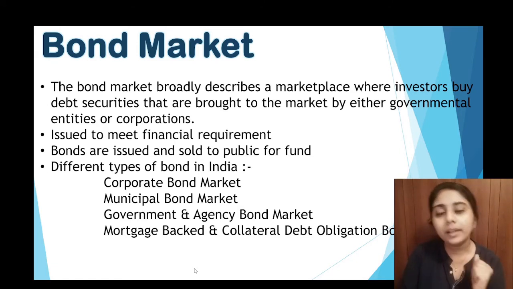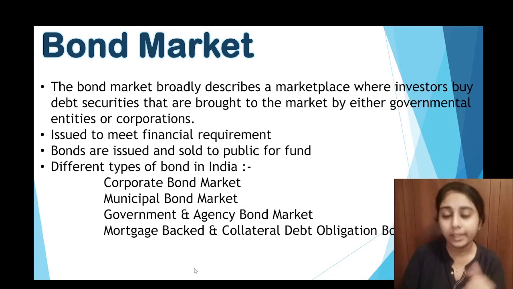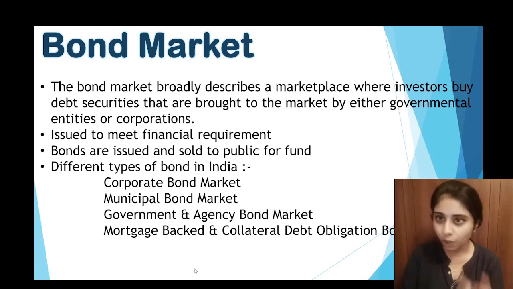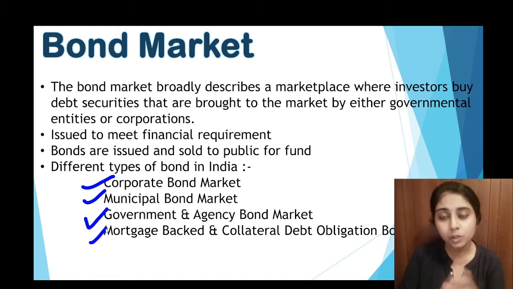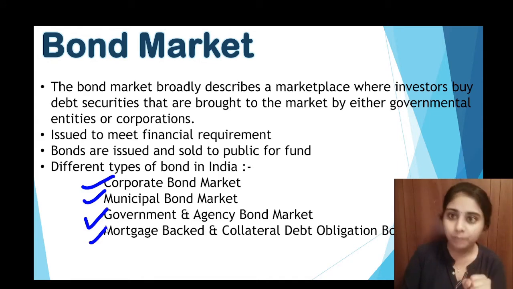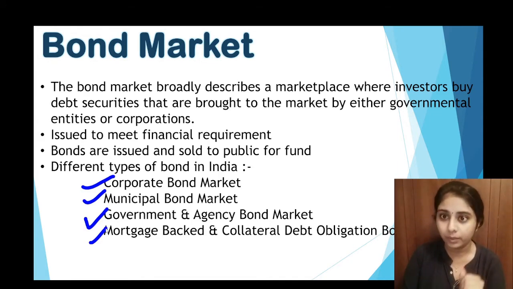So what are the types of bond that are sold in India? First one is corporate bond market, that is issued by the corporates. Second one is municipal bond market, which are issued by municipalities. Then there is government and agency bond issued by the government. Then mortgage backed and collateral debt obligation bond market. So these are the main trending bonds that are bought and sold in India.